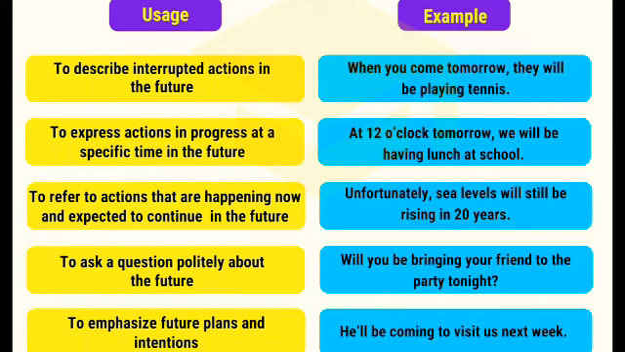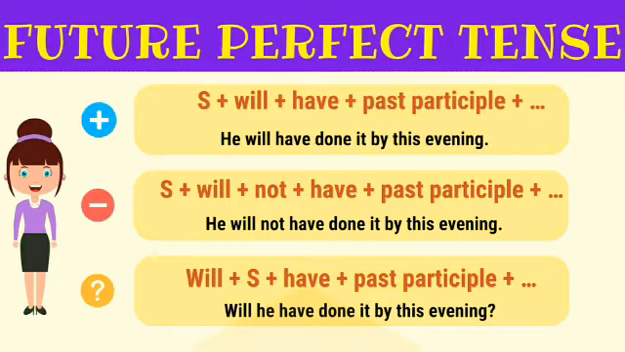Next, to ask a question politely about the future. For example, if you want to ask a question politely, you can use a future continuous tense. Will you be bringing your friend to the party tonight? Next example, to emphasize future plans and intentions. He will be coming to visit us next week.